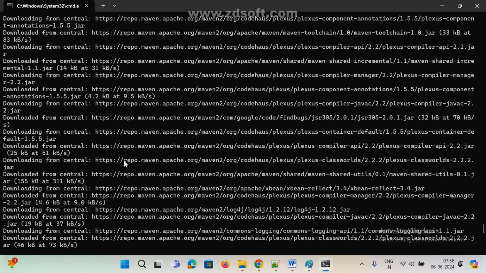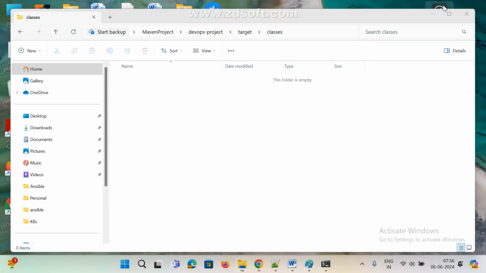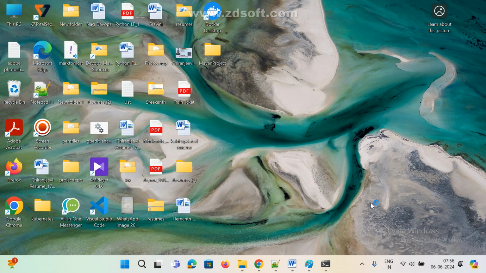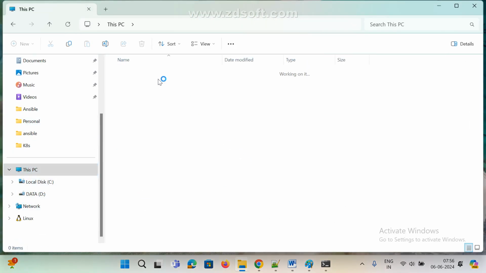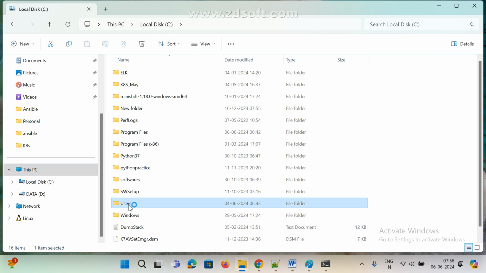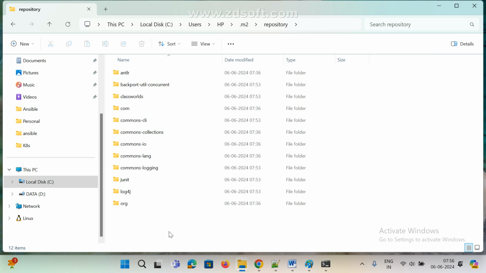Now see here, many things are downloaded. So if you want to work with Maven, first what you need to do, Internet is mandatory. Now let me go to this path, the local repository. What are the things available? We can see .m2. Now see here, repository. See, some more things are added. Now I used compile, right? Now see here, there is one more JUnit directory. This is the one dependency.